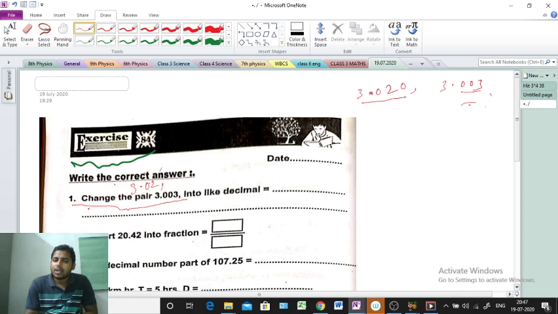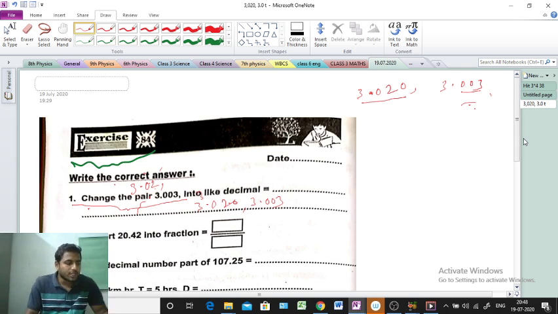So these are the like decimals. Understood? So the answer will be 3.020, 3.003. These are the like decimals. Clear?